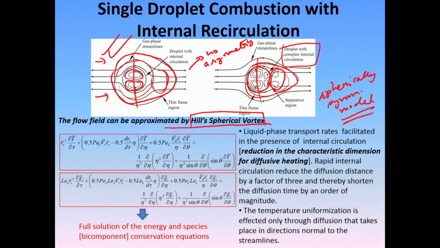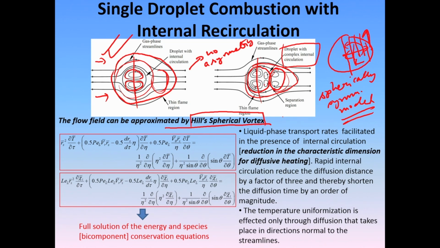So, how to analyze this? What does the liquid phase transport do? It effectively reduces the dimension of the diffusive heating. With diffusion, the surface temperature skyrockets, and then this diffusive front takes some time to propagate to the droplet center, and this length scale is basically L or something like that. What the internal recirculation does, because of the convection, is reduce this length scale, the effective length scale of diffusion.